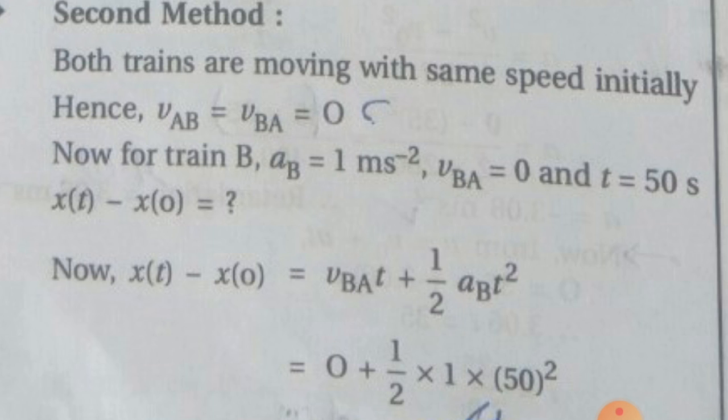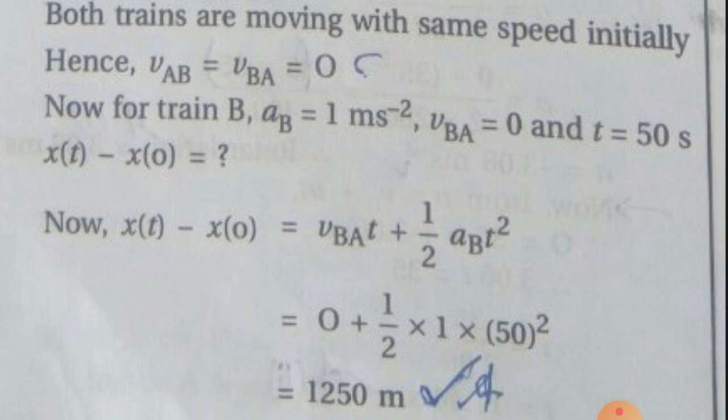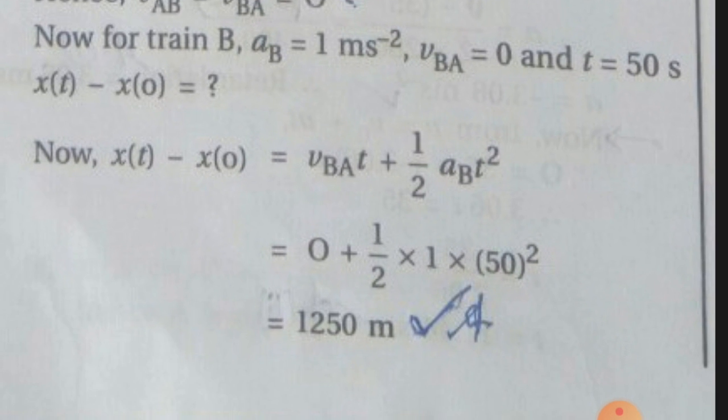Now substituting the values, vba equal to 0, so 0 into t is 0, plus the second term 1/2 into ab, which is 1, and t is 50, so 50 the whole square. On simplifying, we get 1250 meter, which is the final answer.